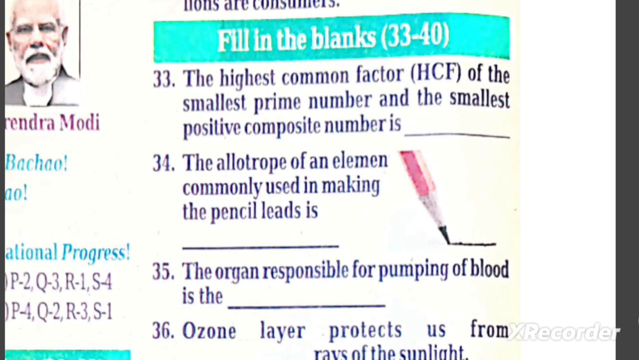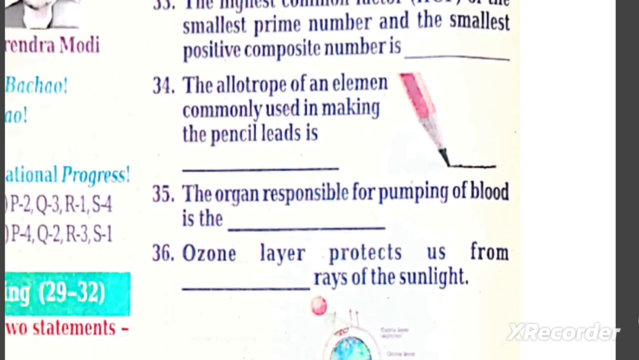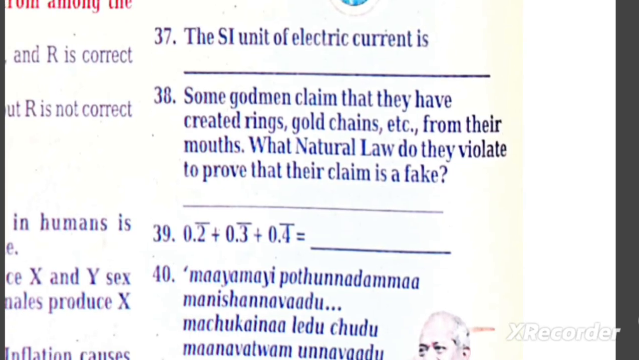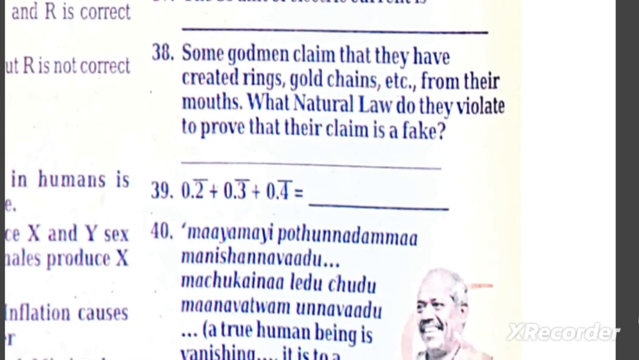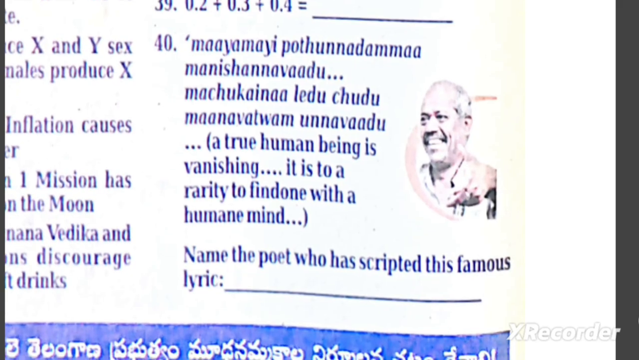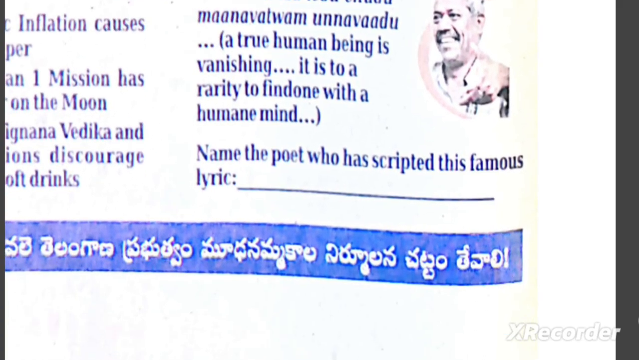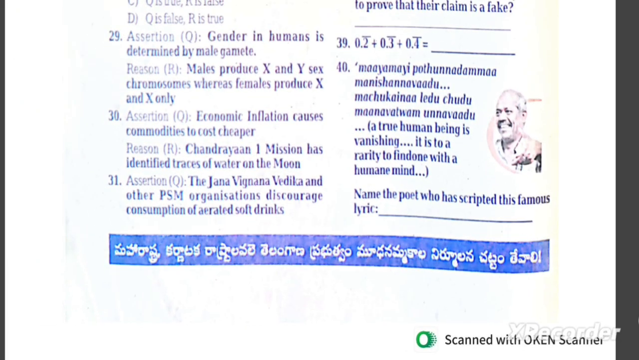Fill in the blanks, 33 to 40. 33. HCF of smallest prime, 2, and smallest positive composite, 4, equals 2. 34. Allotrope used for pencil leads equals graphite. 35. Organ responsible for pumping blood equals heart. 36. Ozone layer protects us from ultraviolet UV rays of sunlight. 37. SI unit of electric current equals ampere, A. 38. Claim that godmen produce gold rings from mouths violates the law of conservation of mass, matter. 39. 0.2 repeating plus 0.3 repeating plus 0.7 repeating equals (2 plus 3 plus 7)/9 equals 12/9 equals 4/3.